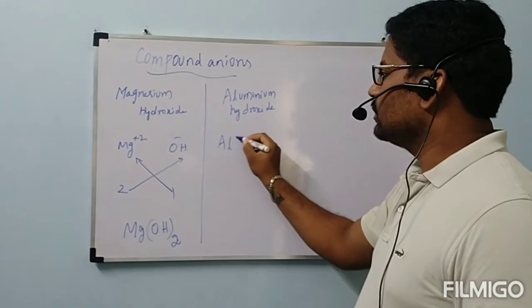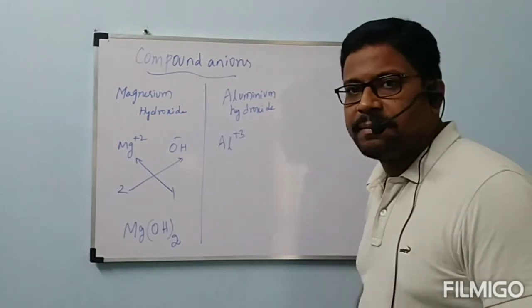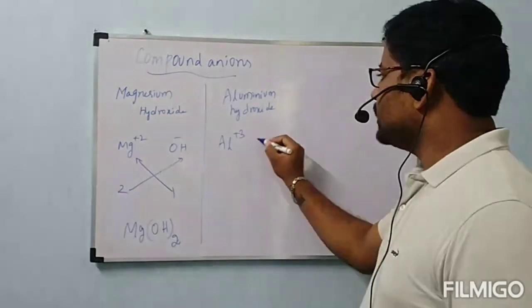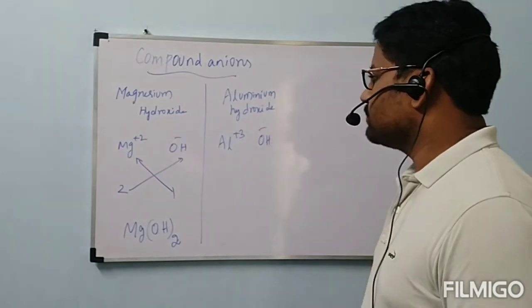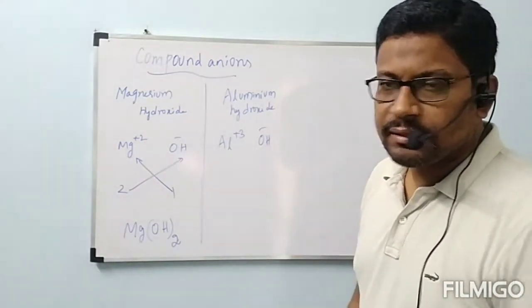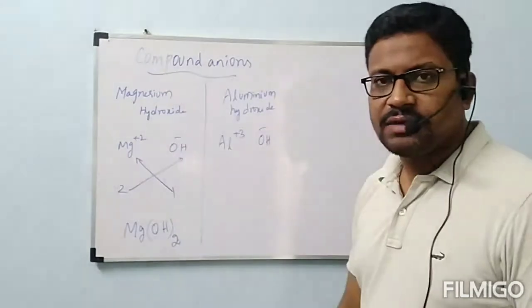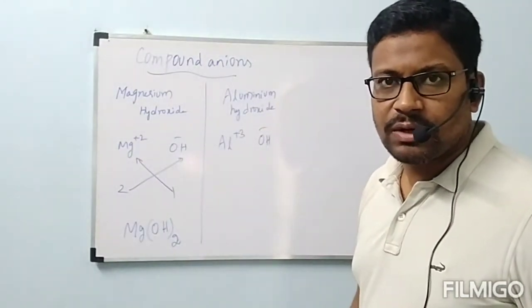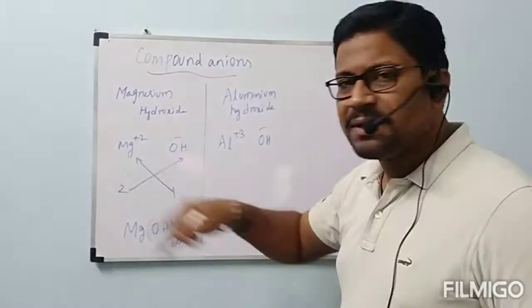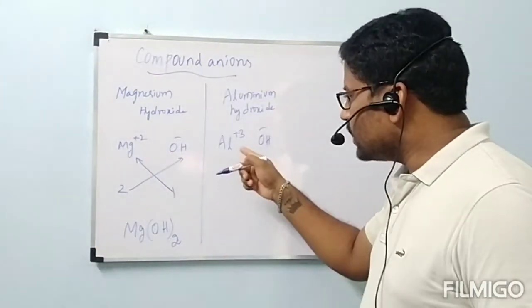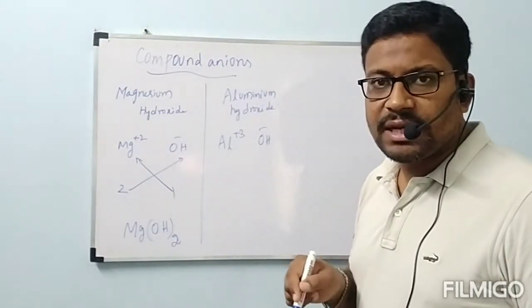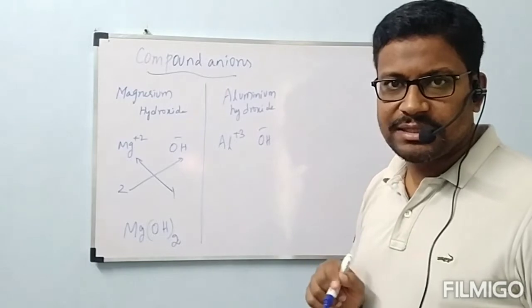Aluminum charge: Al plus 3, hydroxide charge: OH minus. One more thing, sir, these hydroxide ions, NO3 minus, everything you gave. Okay, then what about this Mg plus 2? How will you remember? What is this aluminum? How can we remember the Al plus 3 charge?